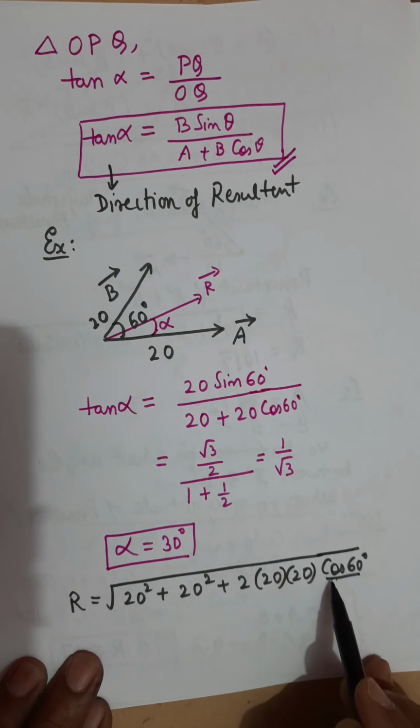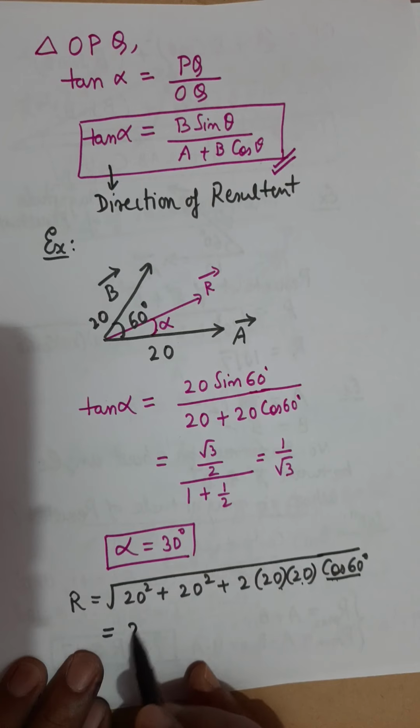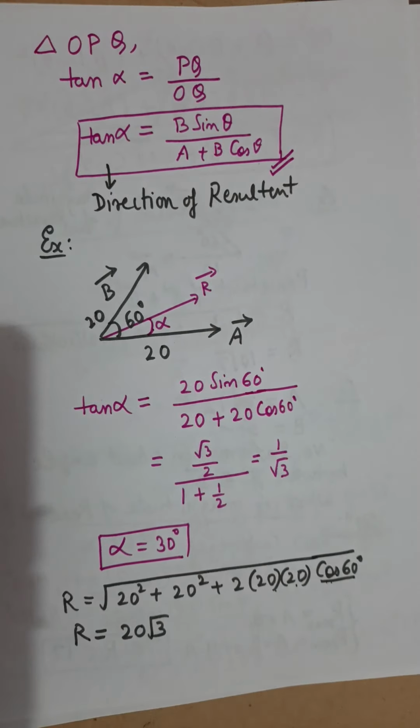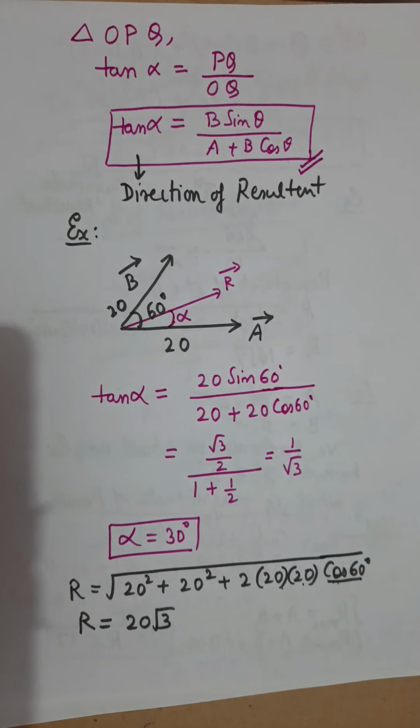So 400 plus 400 plus 400, 1200, and that comes as 20 root 3. So the resultant of these two vectors will be 20 root 3, and that will be at an angle of 30 degrees with the vector A. So this was all about representation of vector, triangle law of vector, and law of parallelogram.